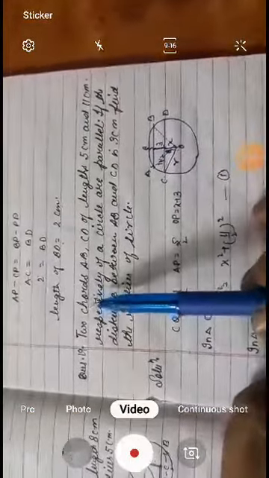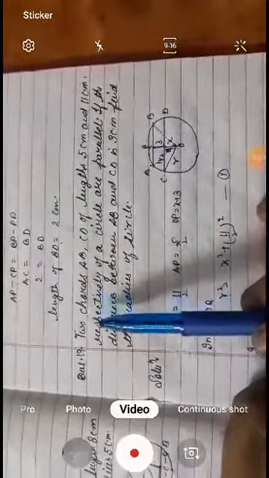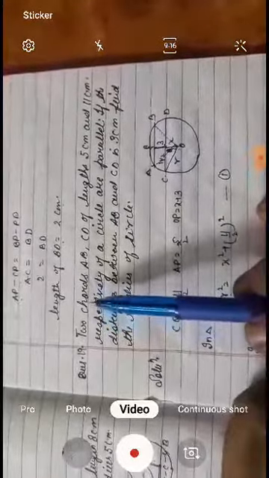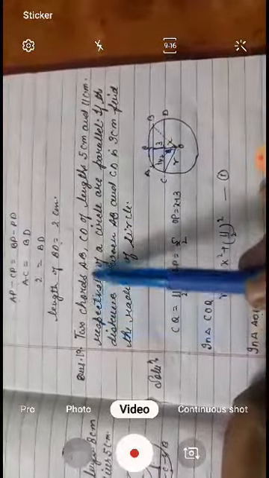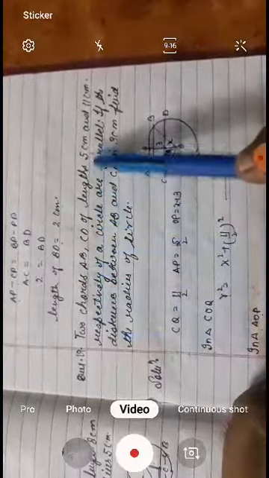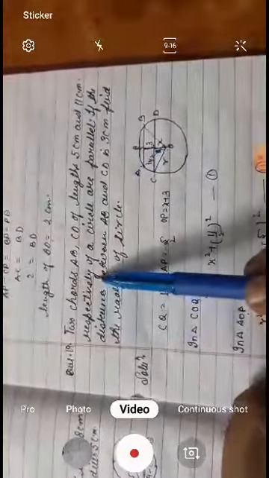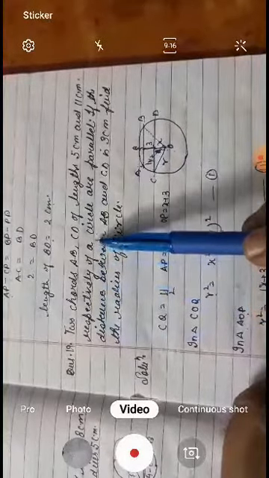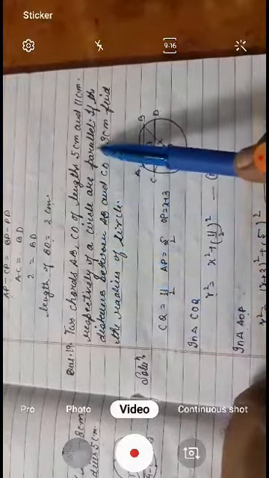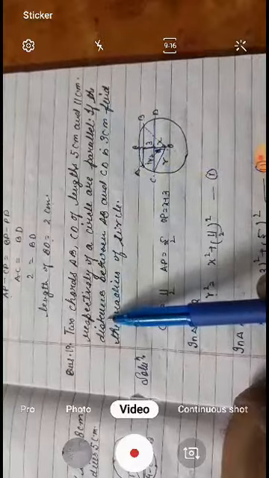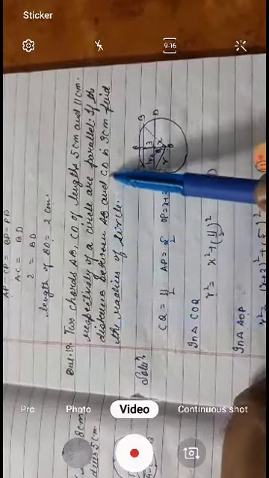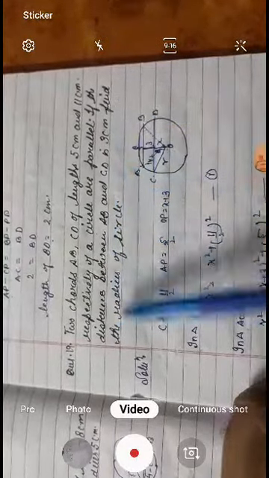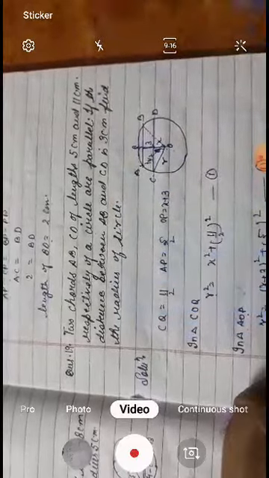This is based on the same pattern, but here two chords AB and CD of length 5 centimeter and 11 centimeter respectively of a circle are parallel. If the distance between AB and CD is 3 centimeter, find the radius of the circle.